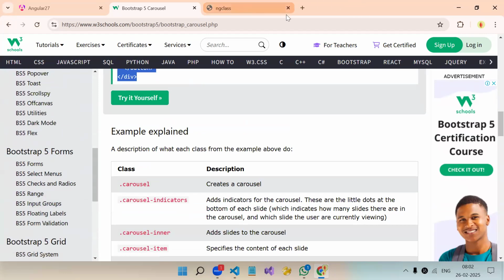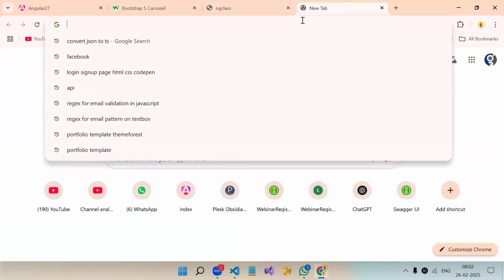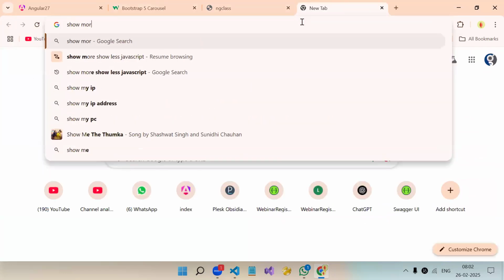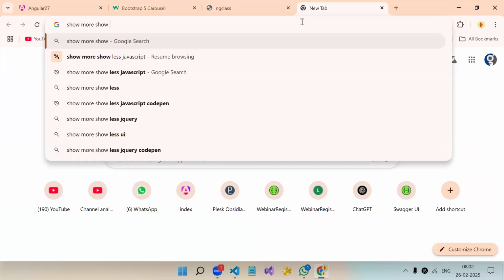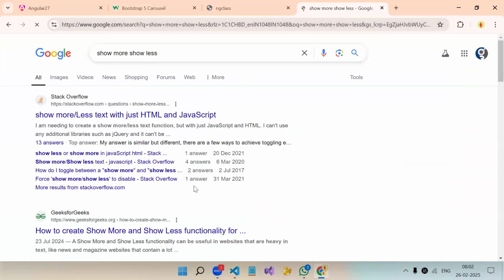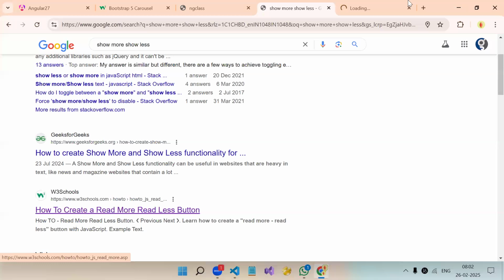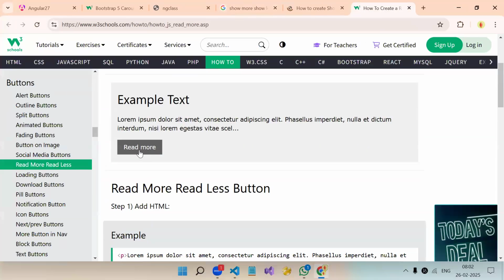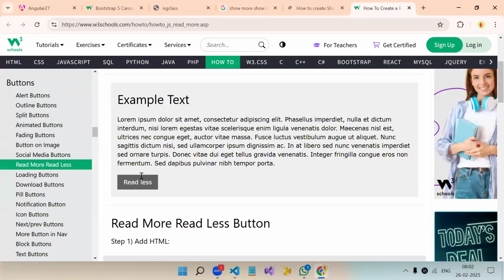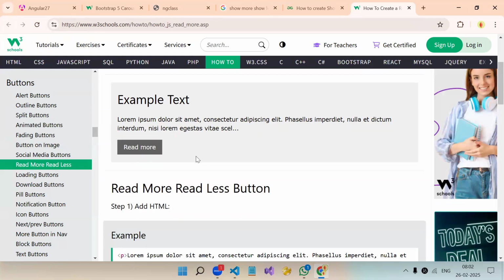Then you must have seen show more, show less. Where do we use this kind of functionality? For a description, right?